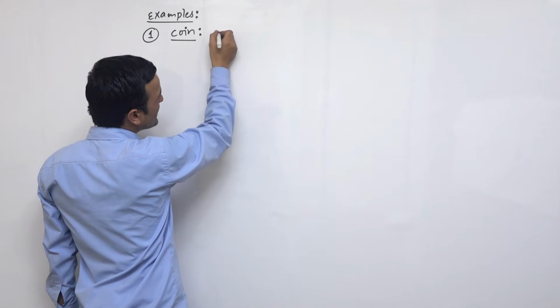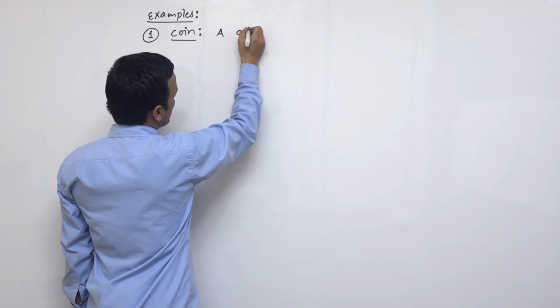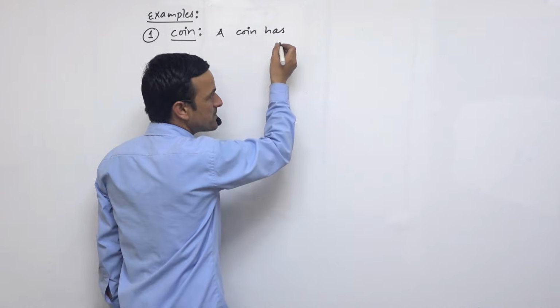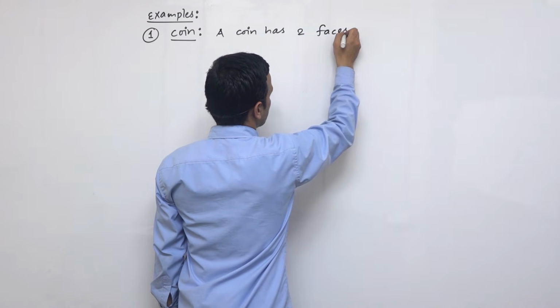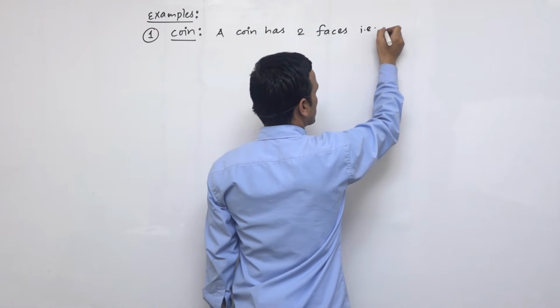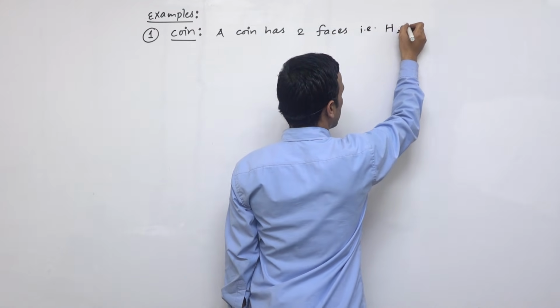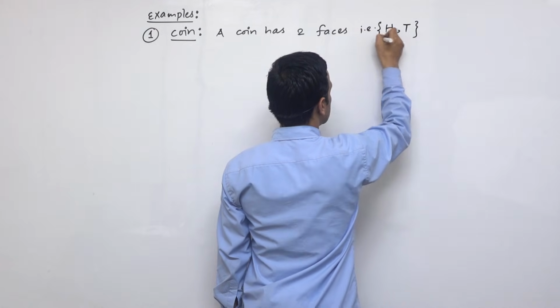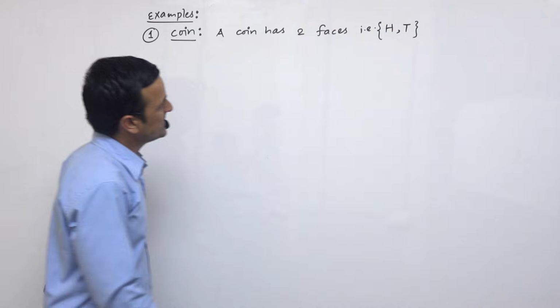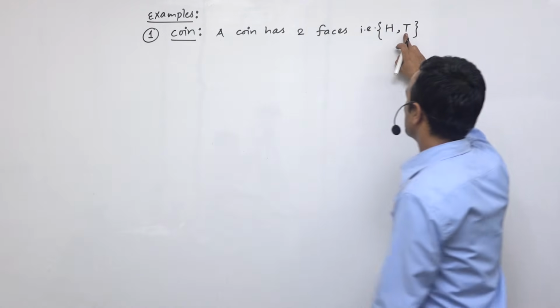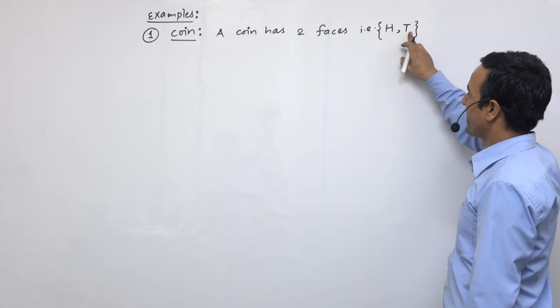As you know, a coin has how many faces? It has two faces. What are they? One is head and another is tail. So total events in a coin is two.